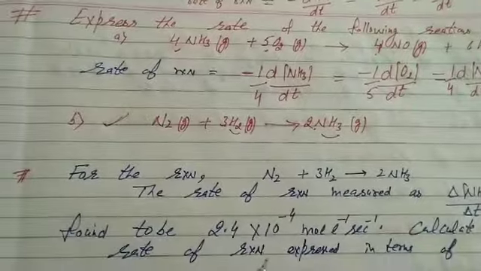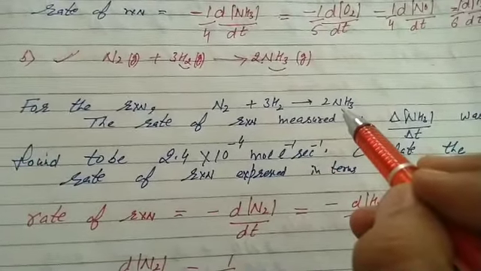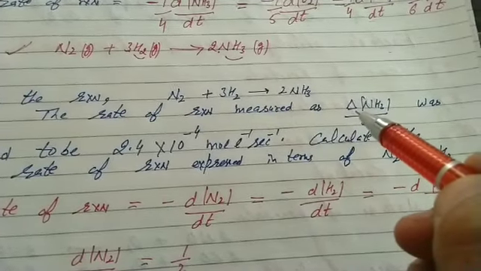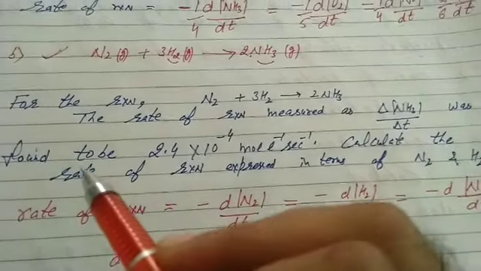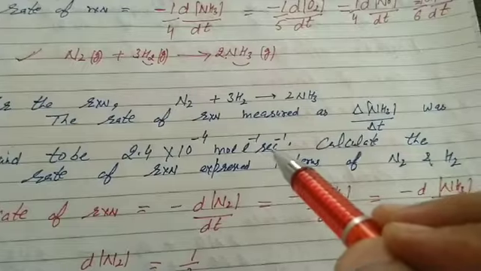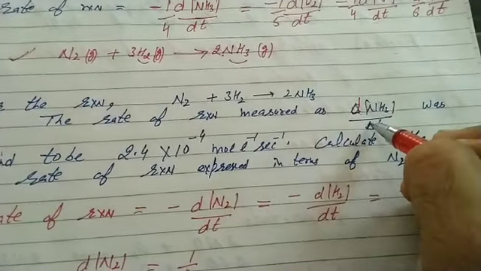After this, there are some numericals related to rate of reaction. That's the reaction, students. Again, the rate of reaction measured as its average rate, delta NH3 upon delta t, was found to be 2.4 × 10^-4 mole per liter per second.